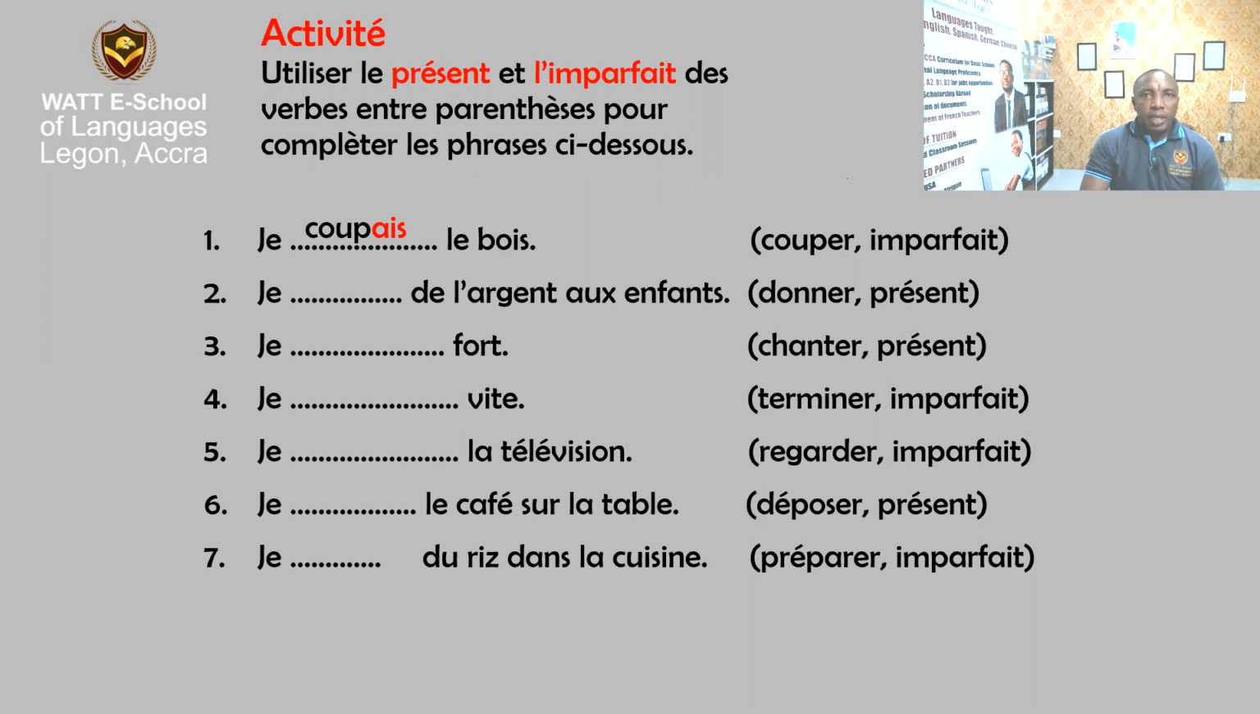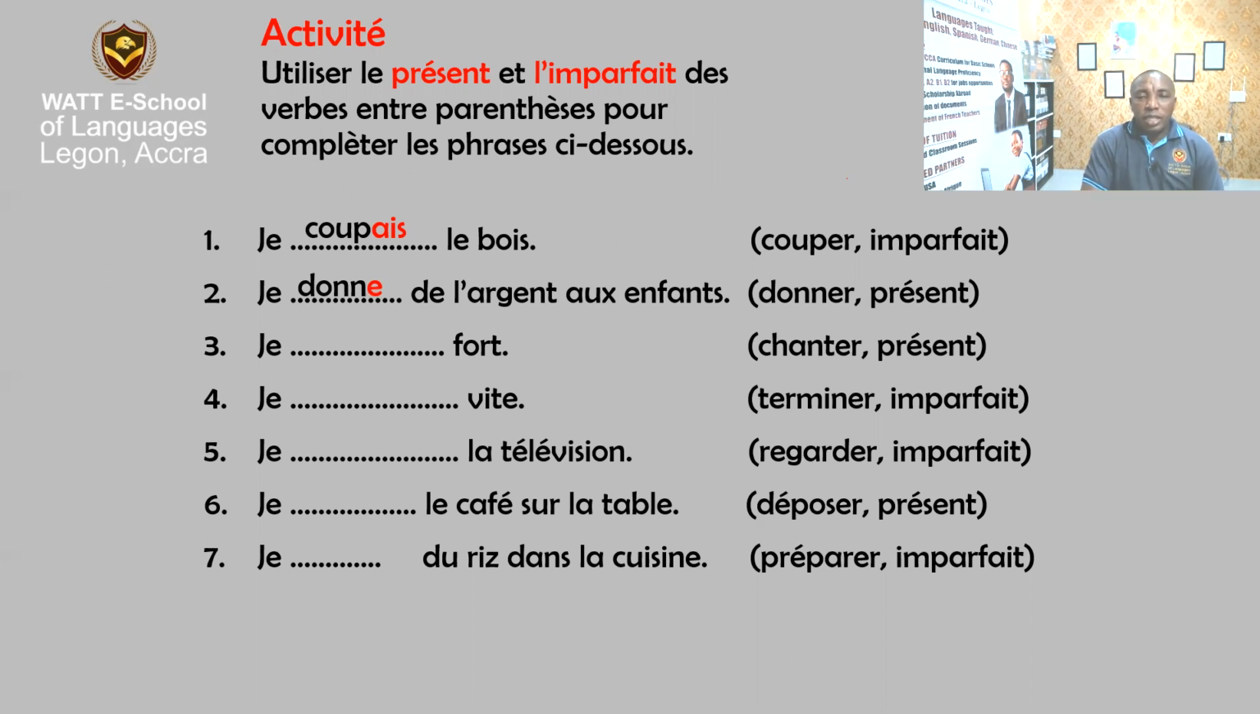So if it is present, in the present tense, we also mentioned that in the present tense, you need to remove only the R and the verb will remain like that for the present. So the verb donner becomes je donne, je donne. Do you see the ending? The first one ends with A-I-S. But this one ends in E. That is the present.